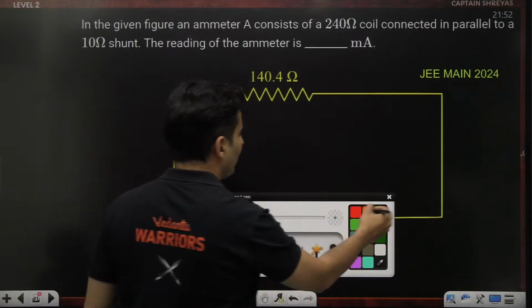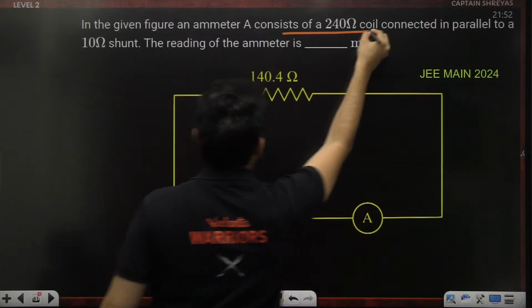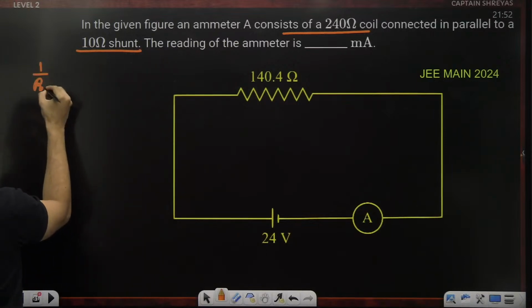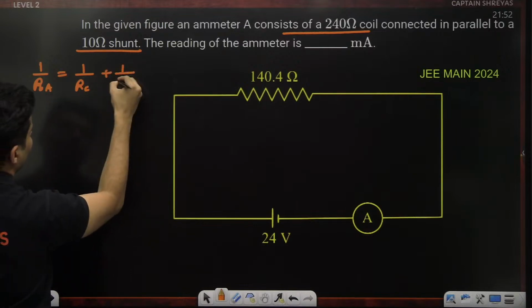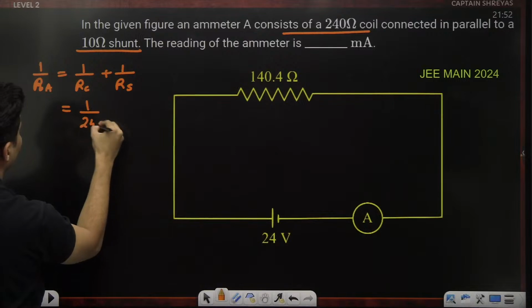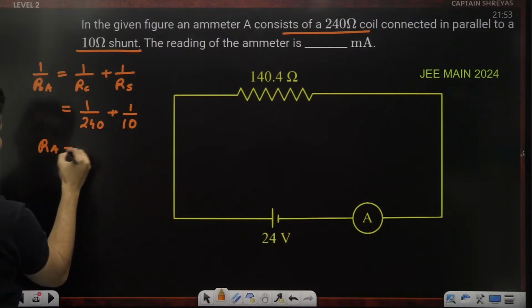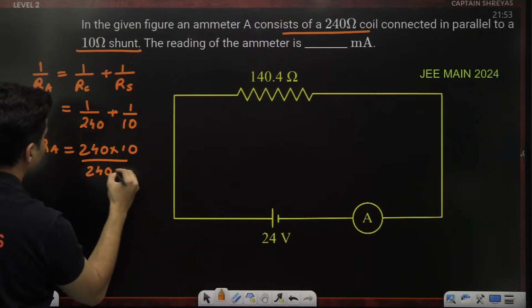First of all, because the coil has this resistance and the shunt has this resistance, the equivalent resistance of the ammeter will be 1 by coil resistance plus 1 by shunt resistance. Coil resistance is 240, shunt resistance is 10. So RA will be 240 into 10 divided by 240 plus 10.